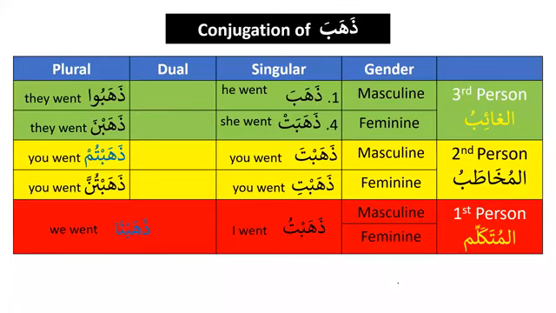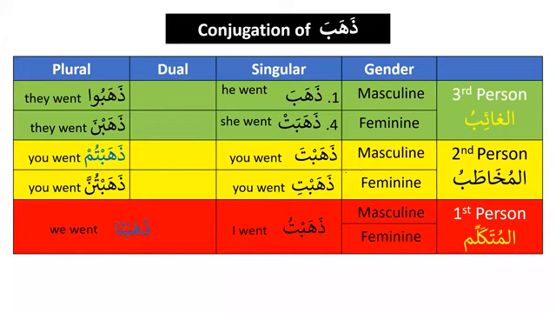The verb, the conjugation of dhahaba: we are done with the third person, which is called al-ghaib. So all the four we have learned for the singular and for the plural. We know dhahaba means he went, and dhahabu means they went. We have learned it already. Dhahabat, she went, and dhahabna, they went. So these four are clear now. We have already completed al-ghaib, which is called the third person.